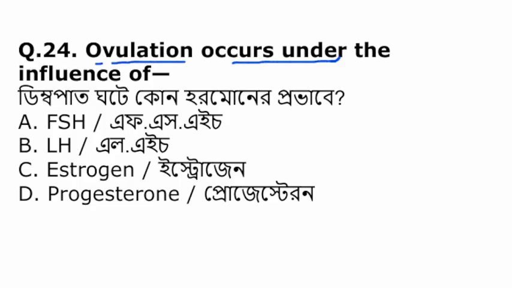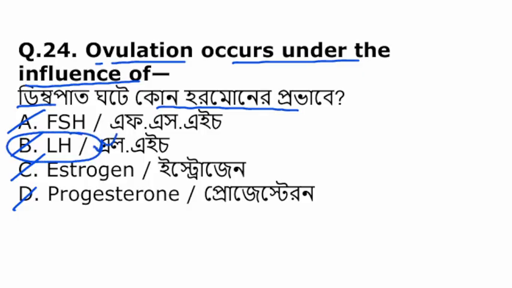Ovulation occurs under the influence of, FSH, LH, estrogen, progesterone. The ovulation occurs mainly due to the influence of LH, that is luteinizing hormone, that causes the rupture of Graafian follicle during ovulation.